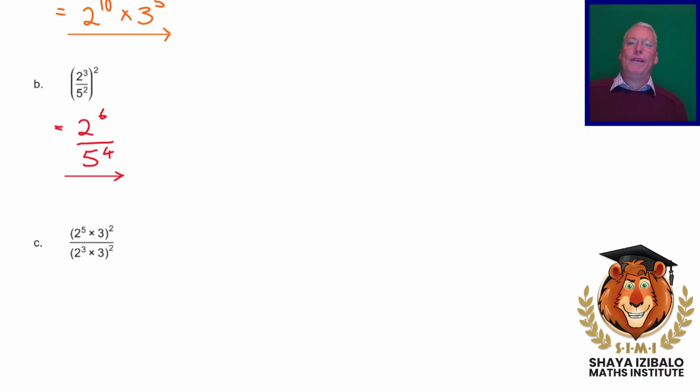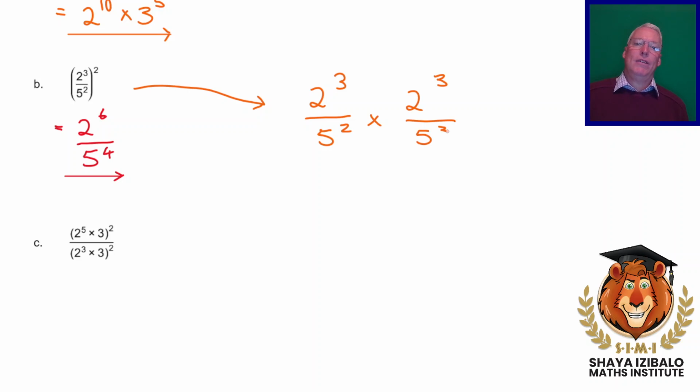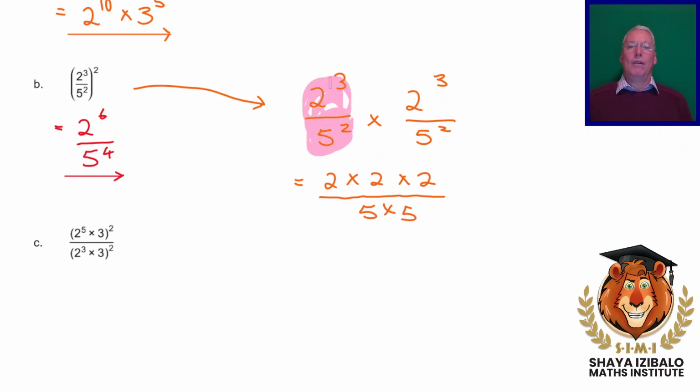Okay. If you've forgotten all your laws, it doesn't really matter, because you can do this question by just multiplying out. What does it mean to square something? It means 2 cubed over 5 squared times 2 cubed over 5 squared. Let's say you don't even remember the rule about multiplying numbers with the same base. What does 2 cubed mean? Well, it means 2 times 2 times 2. And what does 5 squared mean? Well, it means 5 times 5. All of that there is just one of these things.